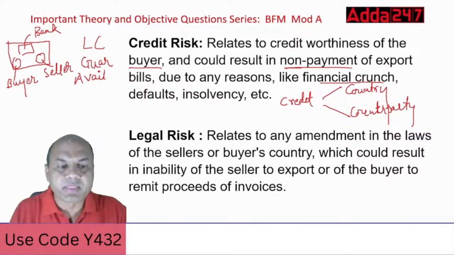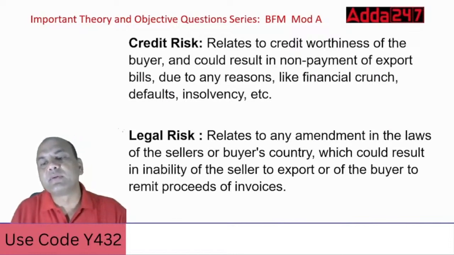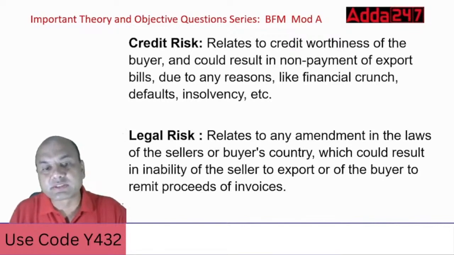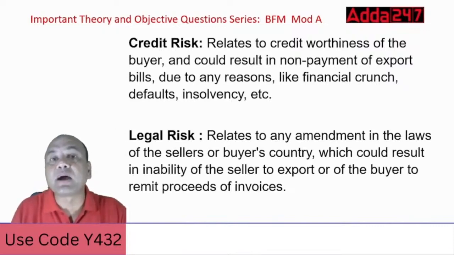Now the second is legal risk. What is a legal risk? Let me remove this now because you have understood this. Legal risk. What is the legal risk? Understand this. It relates to any amendment in the laws of the seller's or buyer's country which could result in the inability of the seller to export or of the buyer to remit the proceeds of the invoices. Means what? After all, this again relates to country risk, a part of the country risk.